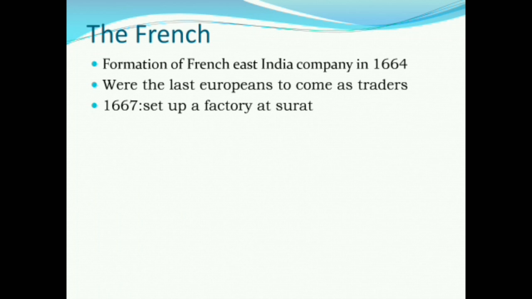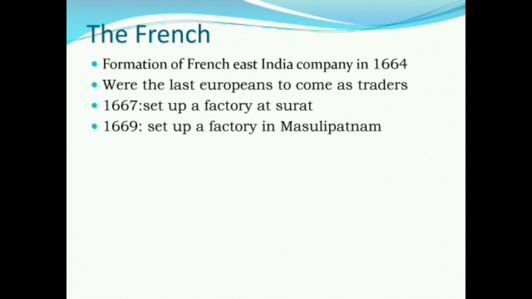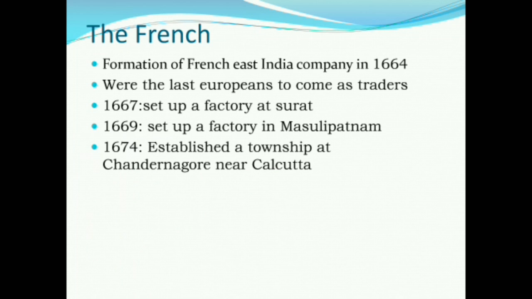Now in 1667, they established a factory at Surat, which was the first factory. In 1669, they again set up a factory in Masulipatam. So you see, these were the two main centers. Whichever European came, they established a factory at Surat and at Masulipatam. But the two main French towns were Chandernagore, which was near Calcutta, where in 1674 they established a township, and in 1674 itself Pondicherry was founded. At that time, the French governor was Francois Martin.